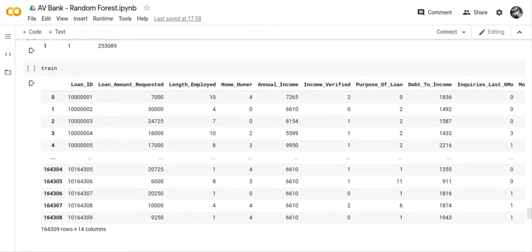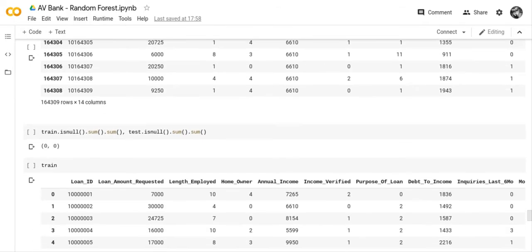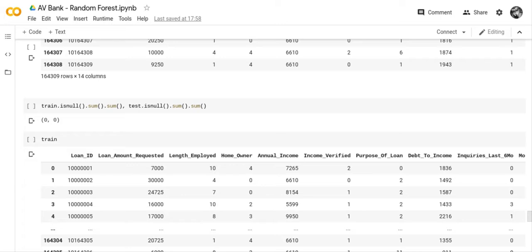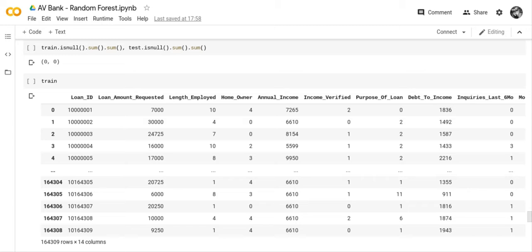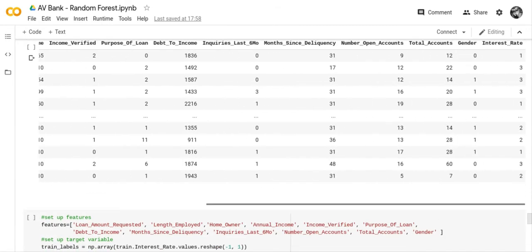So after we've done all of this pre-processing, you can see the train file, and the train file is all integers except for loan ID, which we're not going to be using anyway. We wanted to do a test to see if any values were null, and there were no null values. Whenever you are manipulating data, it's always a good idea to go back at the end of your data manipulation and see if there are any null values, especially when you're creating bins, because it's easy to make a mistake with bins. So we tested the train file again.